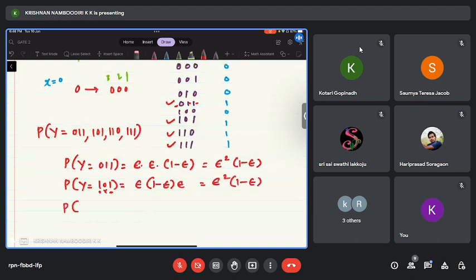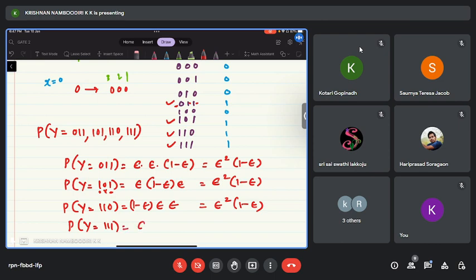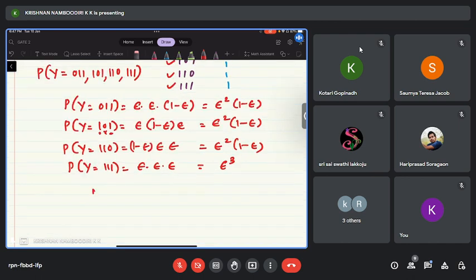Now probability of y equal to 1, 1, 0 is no error, error, error, that means epsilon square into 1 minus epsilon. Probability of y equal to 1, 1, 1 is nothing but epsilon into epsilon into epsilon. All the bits have gone wrong. All the channel uses are assumed to be independent, that is the binary symmetric channel model, so this is equal to epsilon cube. Now the total probability of error is epsilon cube plus 3 times epsilon square into 1 minus epsilon, so I am adding all these 4 cases.